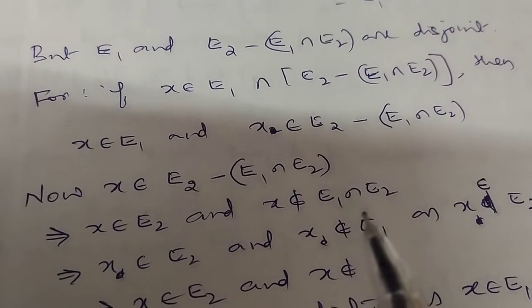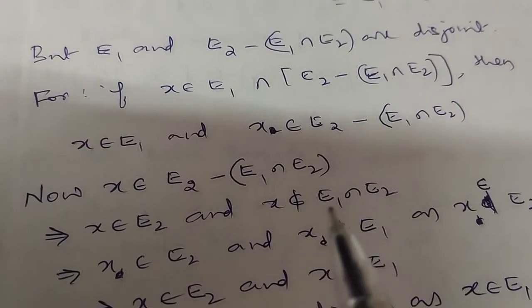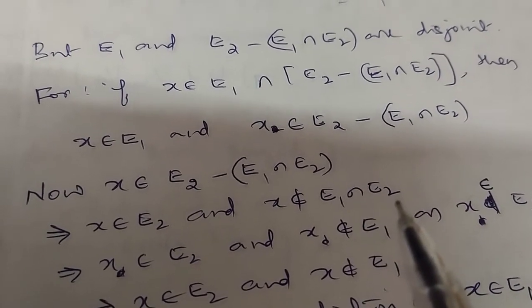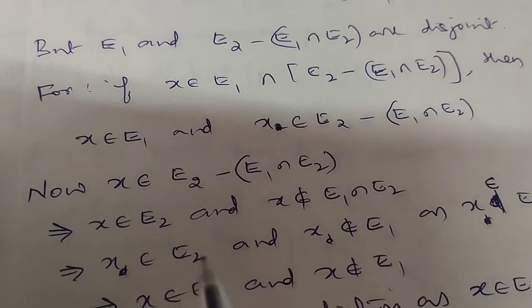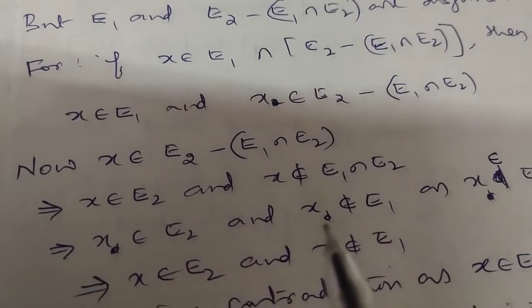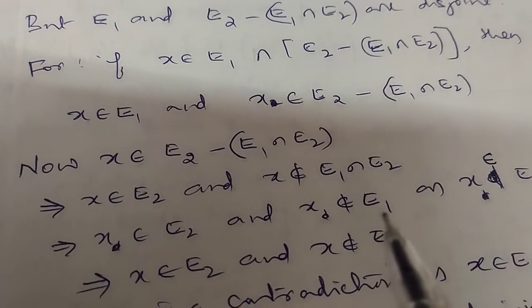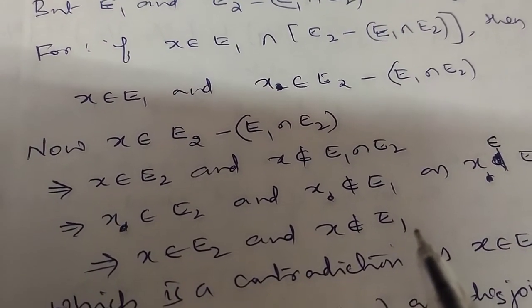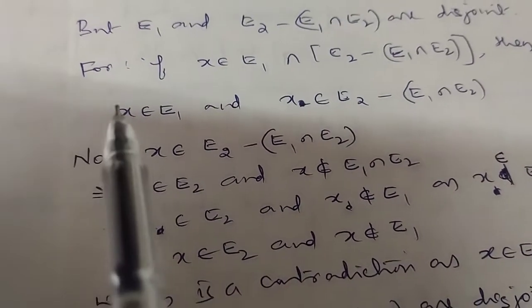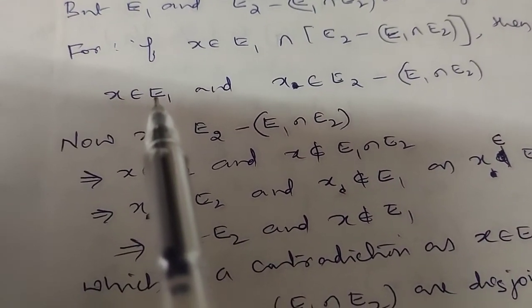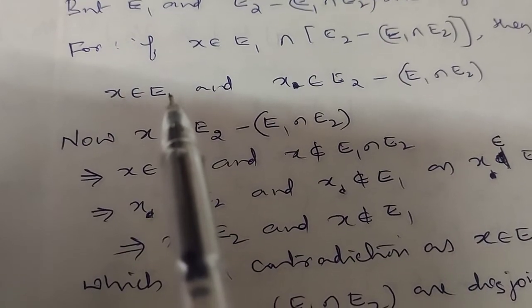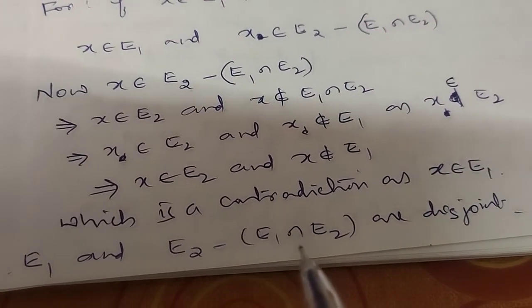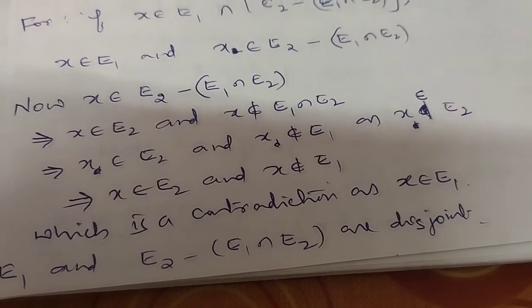So x doesn't belong to E_1, which is a contradiction because we already have x belongs to E_1. So these two sets are disjoint.